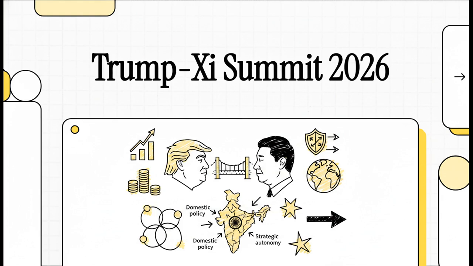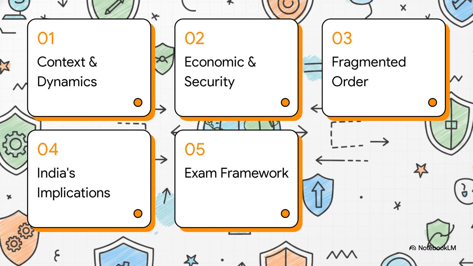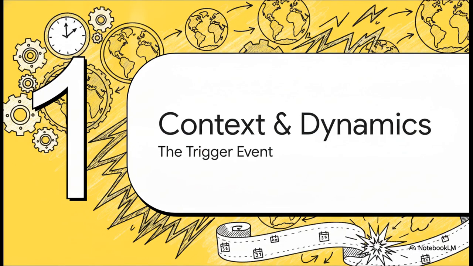Let's get into it. Okay, let's dive into this. Here's our roadmap for today. 1. Summit context and dynamics. 2. Economic and security flashpoints. 3. The fragmented multipolar order. 4. Strategic implications for India. And 5. Our exam framework and revision. This structure is basically your visual memory system to lock in these concepts for maximum conceptual clarity and rapid revision later. All right, jumping right into Section 1, Summit Context and Dynamics.